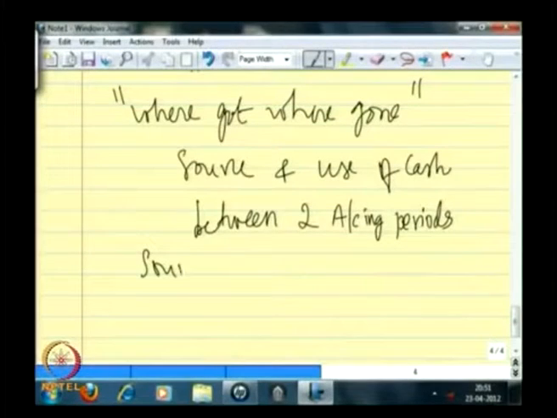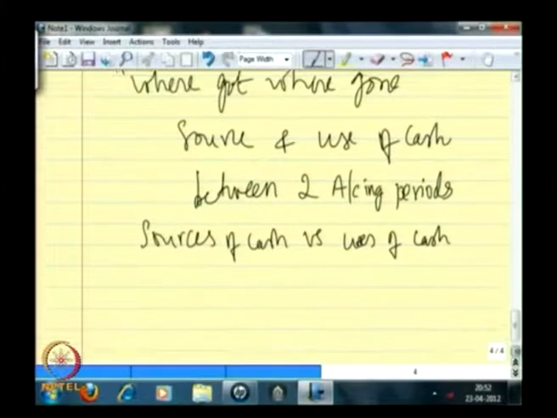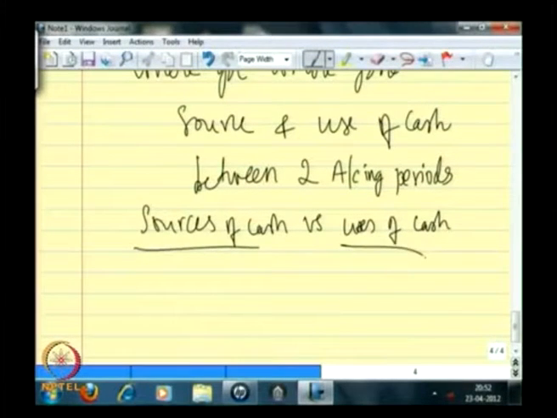That we will know if we study what has happened to the various activities that are related to the cash generating sources of cash versus those that have consumed cash or uses of cash. The source and use of cash. How will we do that?